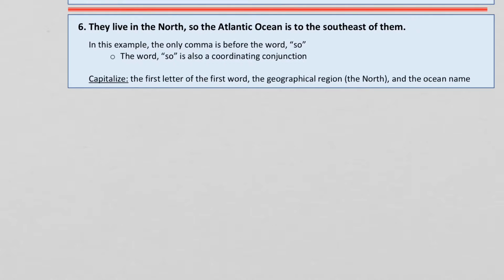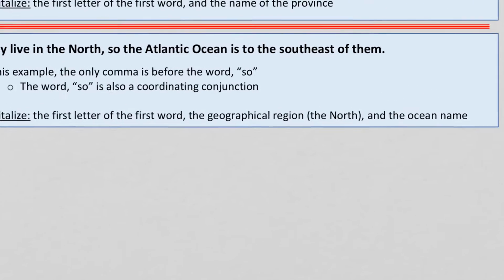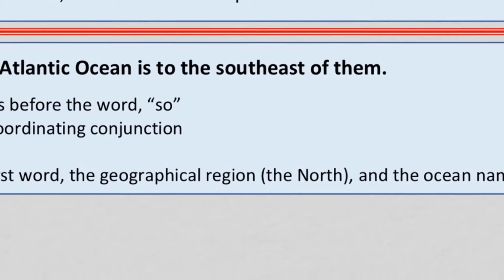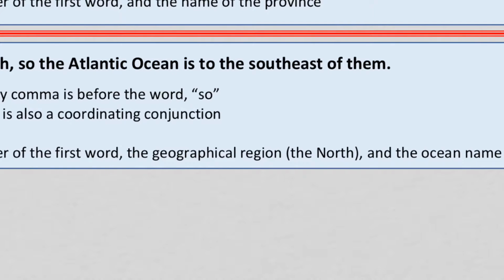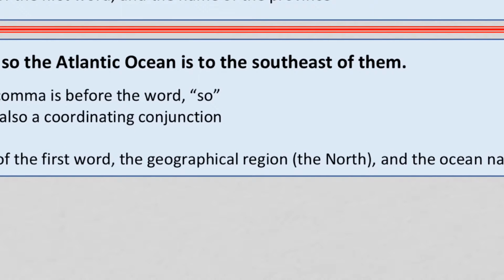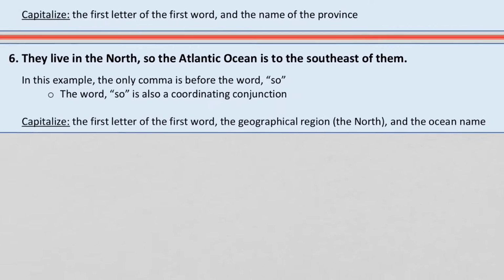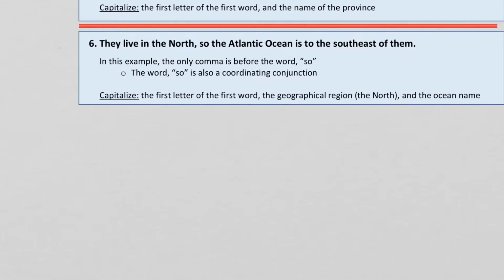Let me read the sentence again. They live in the north, comma, so the Atlantic Ocean is to the southeast of them. So you notice I've capitalized Atlantic Ocean, right? It's the ocean name. But because it's a direction, right? It's a direction in relation, right? Where is the Atlantic Ocean in relationship to them, right? So it's to the southeast of them, and southeast is just a direction. So it is not capitalized.